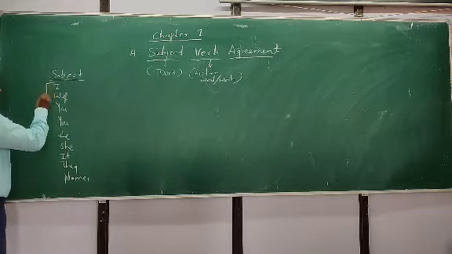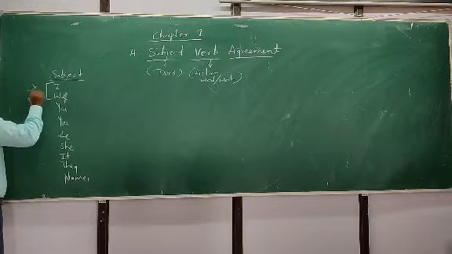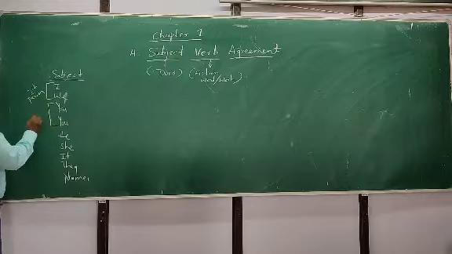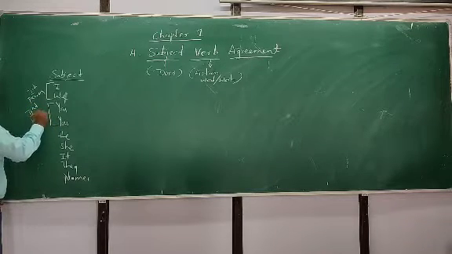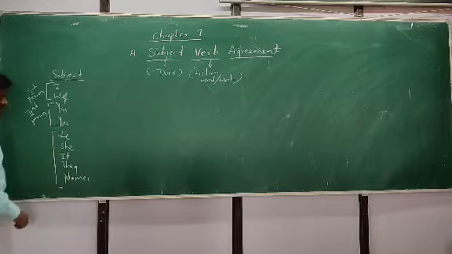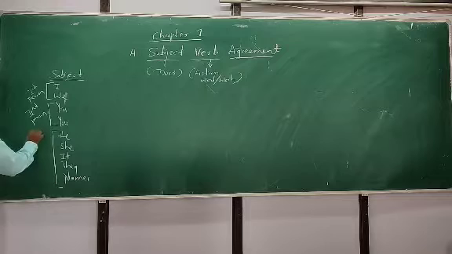I and we are considered first person. You is considered second person. And he, she, it, they, and other names are all third person.